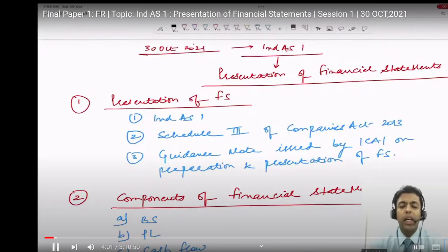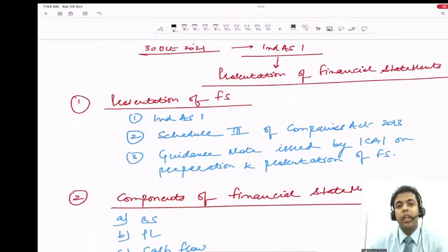What did MCA say? MCA divided the companies into two parts: larger companies and mediocre companies. Larger company means any company having a net worth of 500 crores or more as of 31st March 2015. As of 31st March 2016, then INDAS will get applicable for the first period 2016-17. And once a company is covered, its holding, subsidiary and JV are all covered.